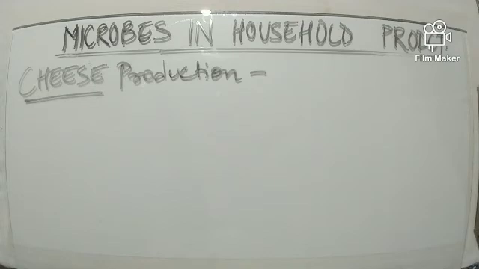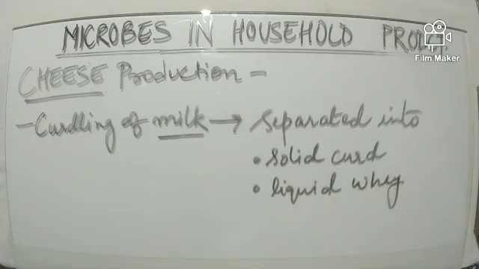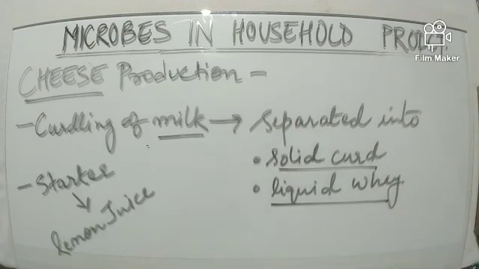Let us quickly discuss cheese production. Curdling of milk is done to a certain limit. Here, milk is separated into solid curd and liquid whey. The starter used here is lemon juice, or if we do not have lemon juice, we can also use vinegar instead. After some time, the solid curd separates from the translucent liquid, that is the liquid whey.